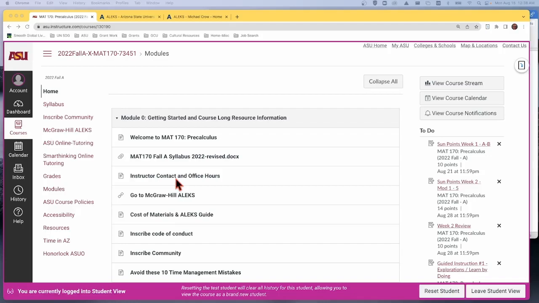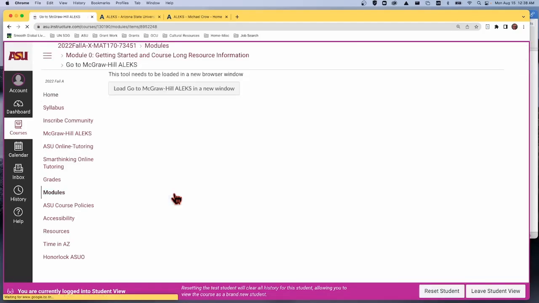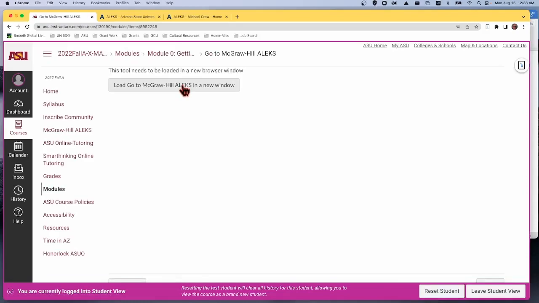email, contact information, and office hours. The main thing we want you to do as a first thing is to go to McGraw-Hill Alex. That's going to be our online homework system. So you'll click on here, and you can do this before even knowing what the course is about. So this is your first step. You click here.